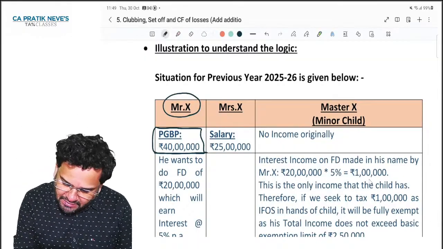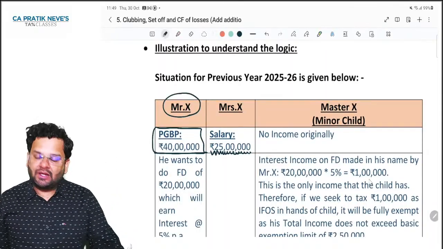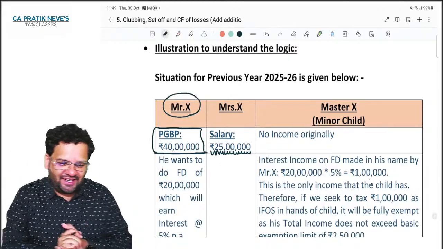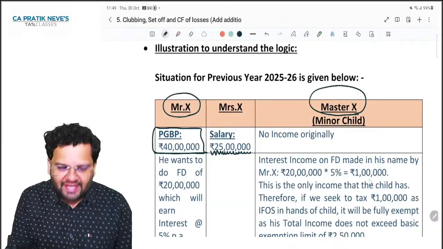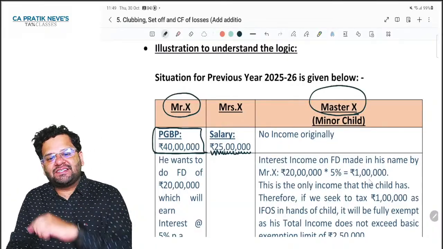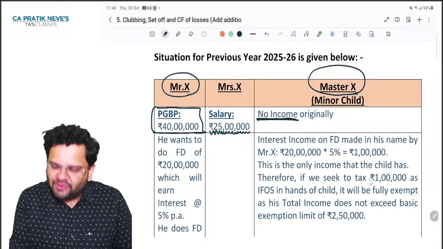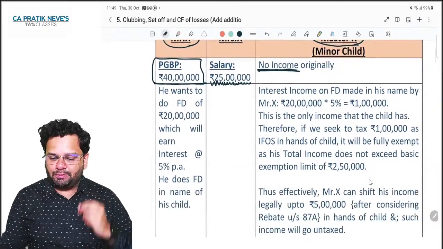And there is one Mrs. X, his wife, whose salary income is 25 lakhs. And they have one cute little minor child, whose name is Master X. And this Master X has, of course, no income. Originally, he has no income. Now, friends, listen to the story properly.